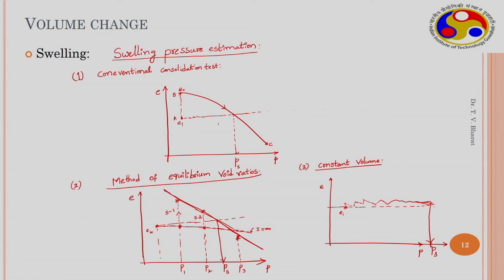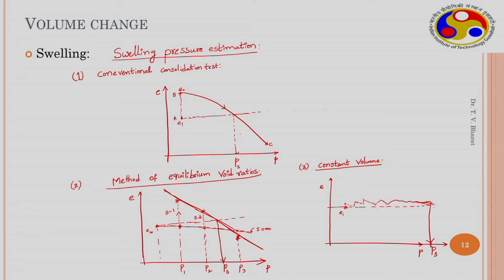Out of these techniques, in the first technique only a single sample is sufficient to do the test, and this is swell under loading. Initially you make the sample swell, and after that you load it, consolidate, and from this you determine the swelling pressure. In the second test, a series of tests need to be conducted from the initial state of the soil sample. Initially if the void ratio is e i, the soil is compressed in the dry state, then allowed to swell.